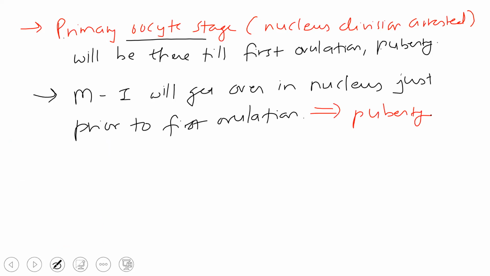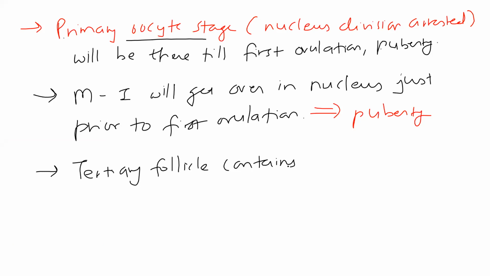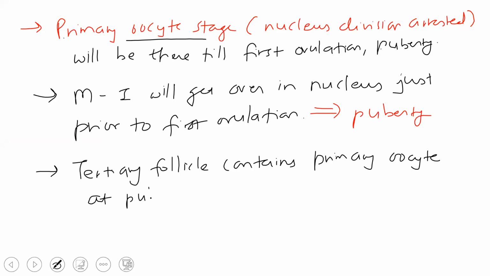Okay, but the follicular development has happened, and the tertiary follicle contains the primary oocyte at puberty.